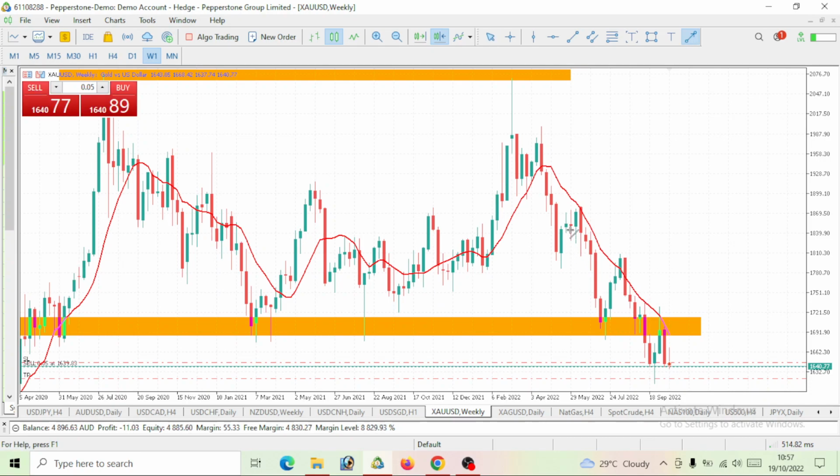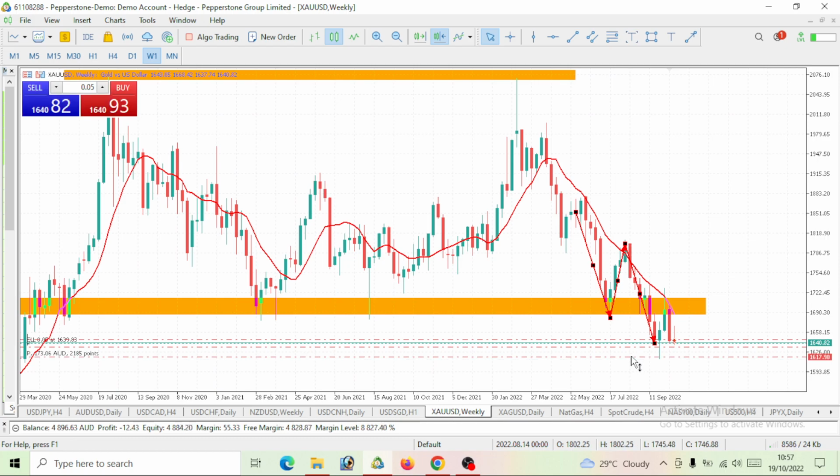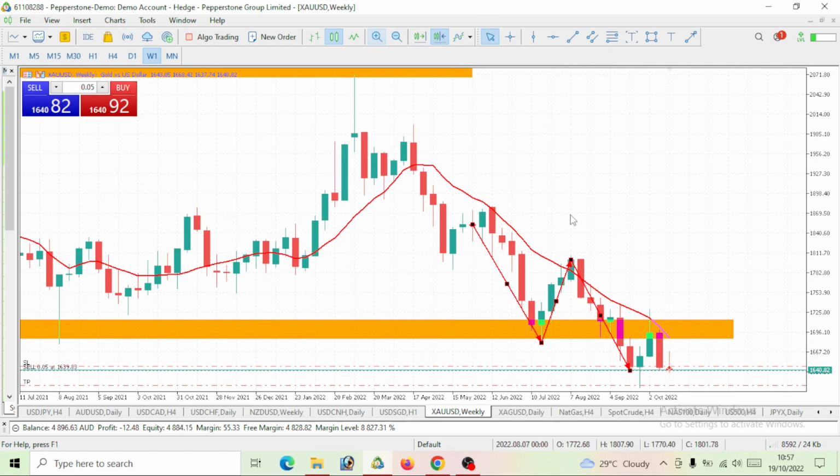So take a look at this moment. Once price came to this level, it gave us a pullback, right? Then it continued our bearish move by breaking the support level. So this is still an indication we are bearish. So clearly we are on a bearish move, right?